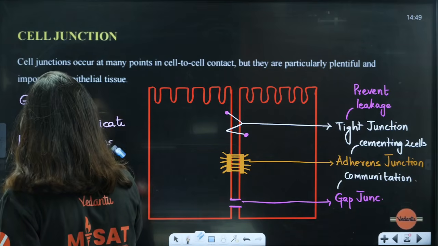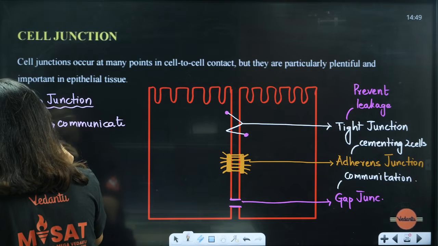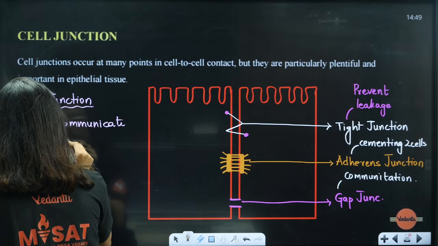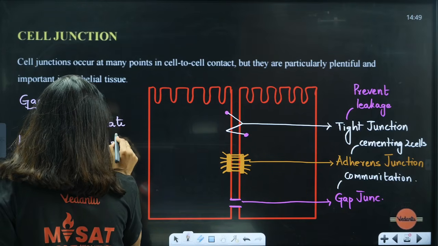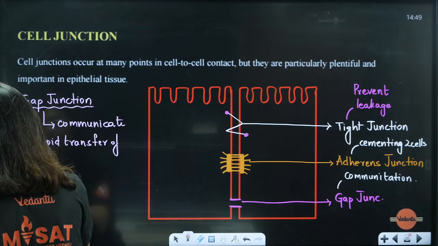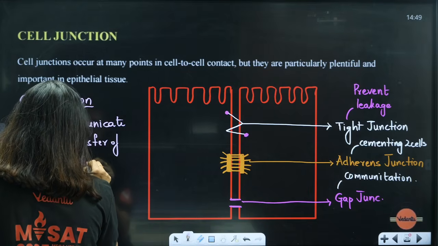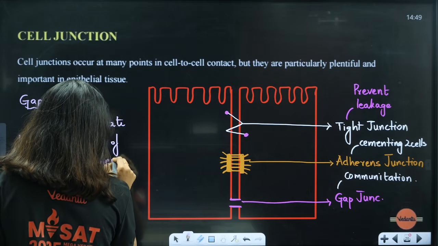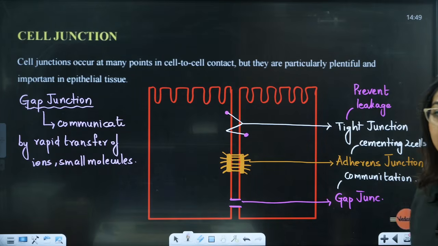Rapid transfer of small molecules, bigger molecules. Clear to all of you?